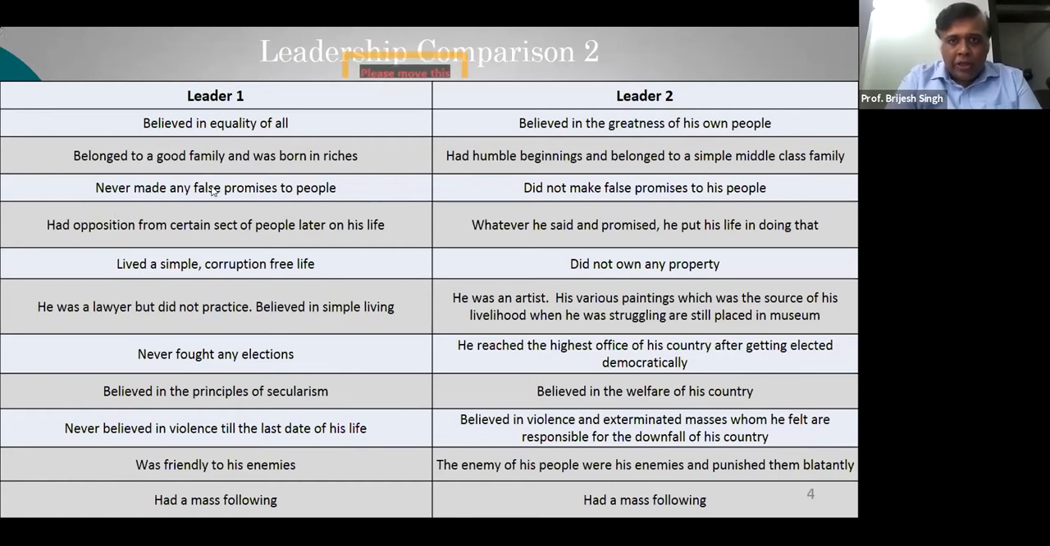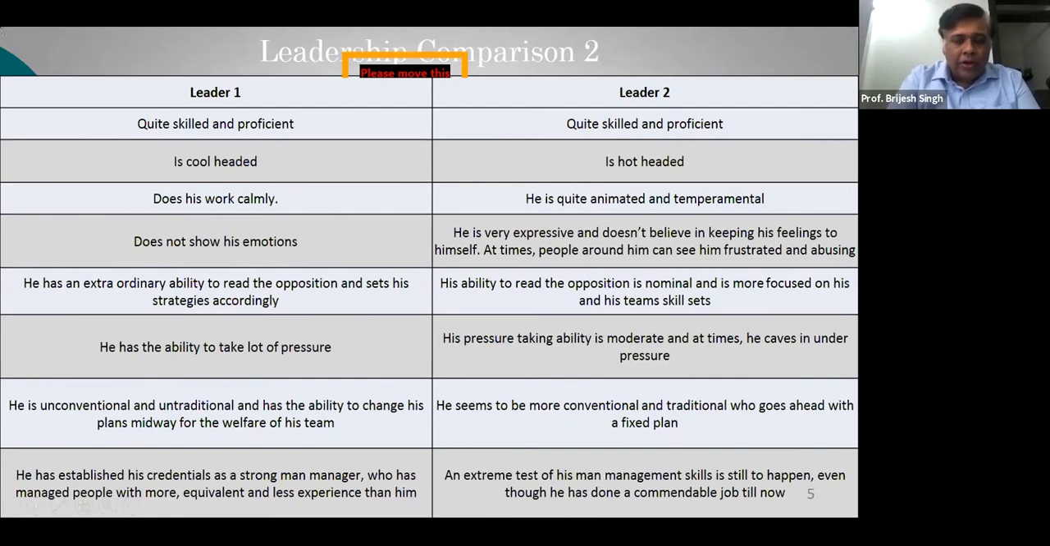There is one more comparison where you have to see what your choice of leader will be. Will it be leader one or leader two? Now both of them are leaders. Based on the attributes, based on your understanding of what leadership is, what will you choose? Will you choose leader one or leader two? So let's go back, and now look at it.